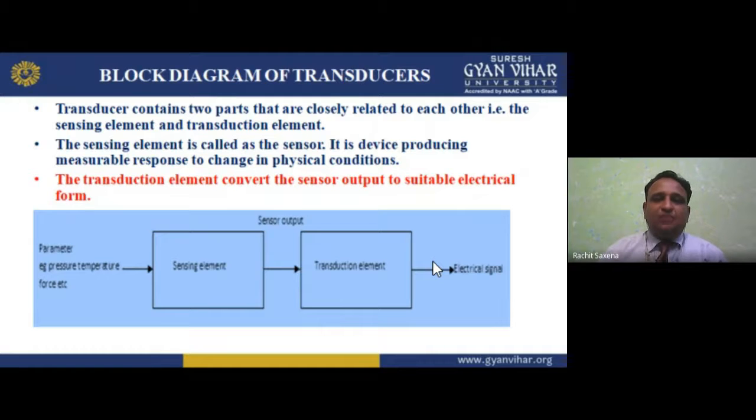I need a medium through which I can know it is a torque of this value. That is the sensor. Another element converts, or transduces, into the other form, and that is the transduction element. So first is the sensing element which senses all these things, and second is the transduction element.